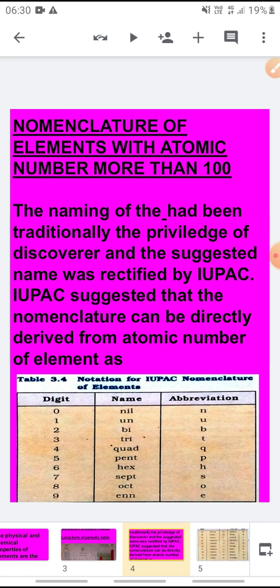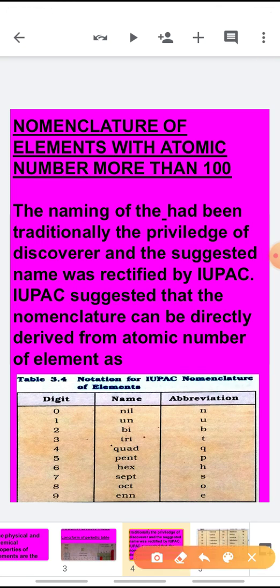See, actually, as I told you, the name has been privileged by the discoverer and was suggested by IUPAC. But now the IUPAC nomenclature depends upon the atomic number. Now see how it depends upon the atomic number. Whatever be the atomic number, if a digit 0 is coming, you will write nil. If a digit 1 is coming, you will write un.